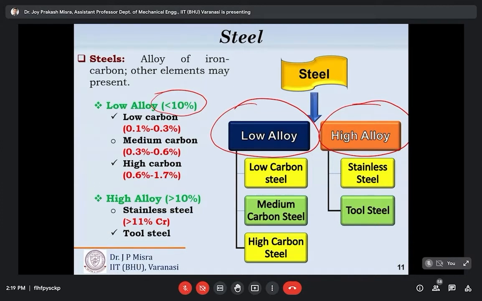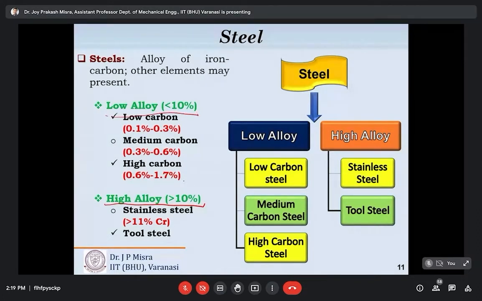In case of steel, the maximum amount of carbon can be 2%, not more than that. In high alloy steel, the amount of alloying elements is higher than 10%; in high alloy it is greater than 10%, and in low alloy it is less than 10%.